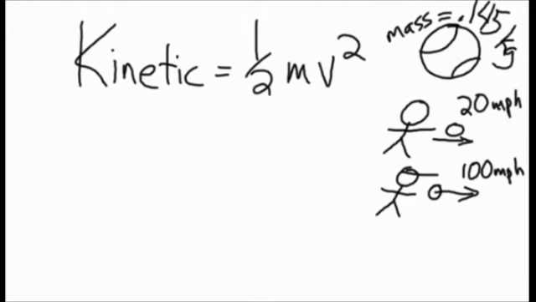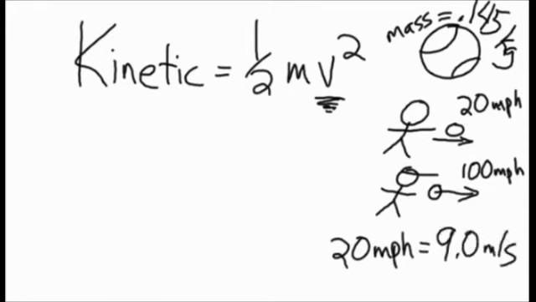And since we're doing kinetic energy, the only other value that we need is the speed. If you throw a 20-mile-an-hour pitch, that's roughly 9.0 meters per second. Remember, on all these, we always have to convert it to meters per second if it's a velocity. A 100-mile-an-hour pitch, then, is roughly 45 meters per second.